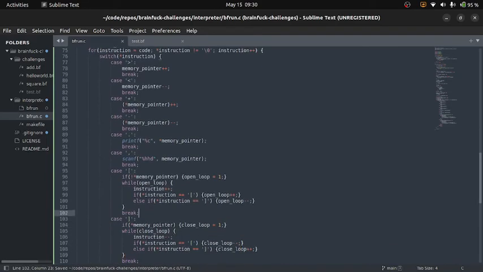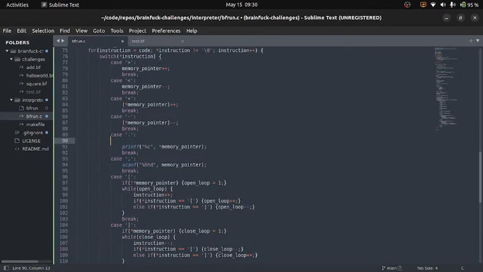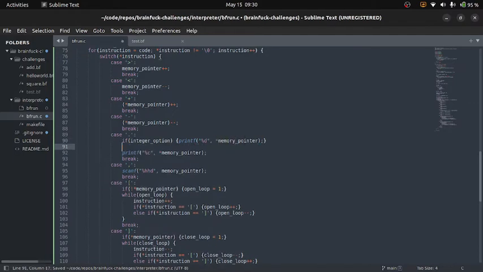So we'll just go down here and say, okay, if integer option, printf, this same thing essentially, except with that, and then else.